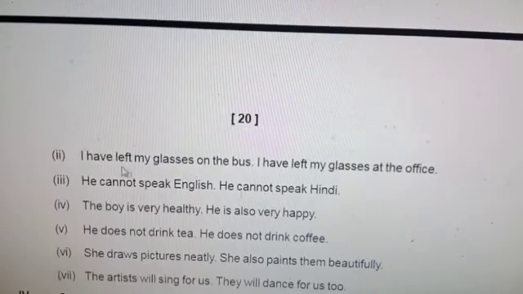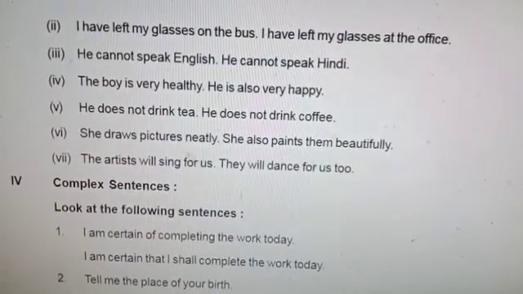Next, I have left my glasses on the bus. I have left my glasses at the office. Which are the two options? Two alternative options: on the bus, at the office. Noun phrases. So I have left my glasses either on the bus or at the office.